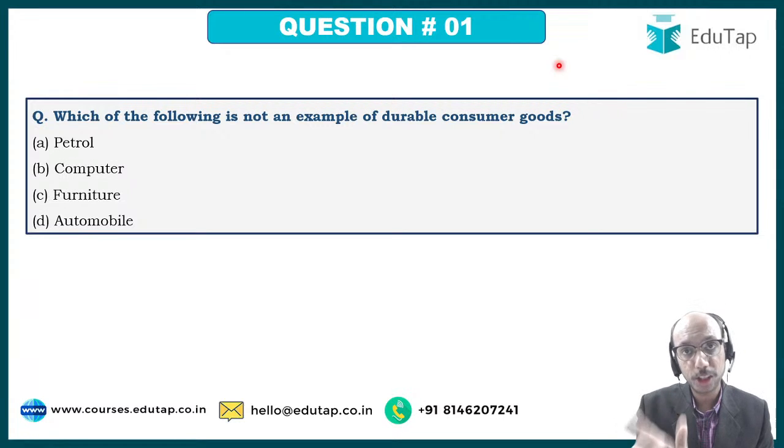So if you know the definition of durable consumer goods, if you know the examples of durable consumer goods, right, and if you can think logically, this kind of question should not be very difficult for you to attempt in the examination. I request all of you to please give me an answer to the first question that I have placed in front of you. Which of the following is not an example of durable consumer good? Petrol, computer, furniture, automobile, right? Please be kind enough, please don't be shy, right? We are all here to learn.